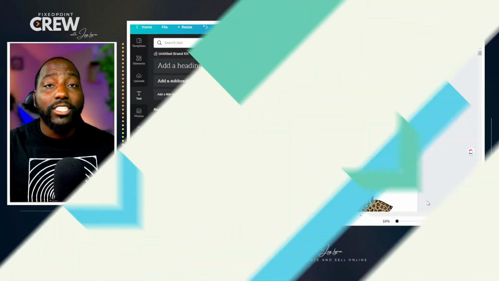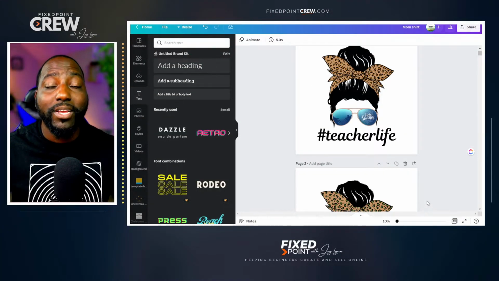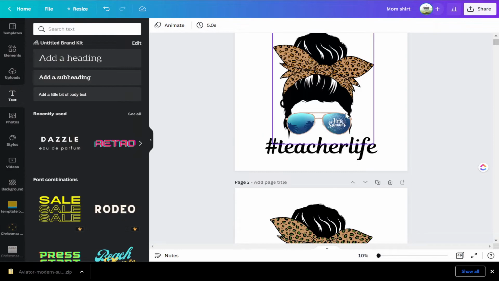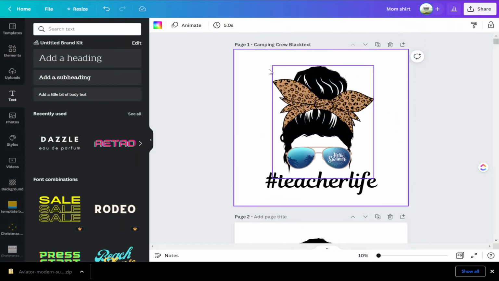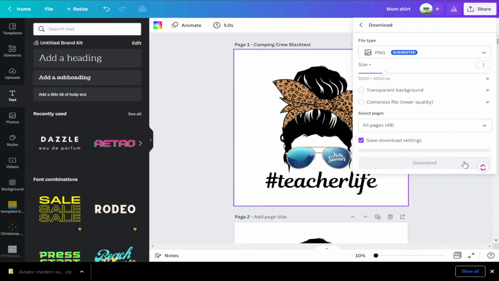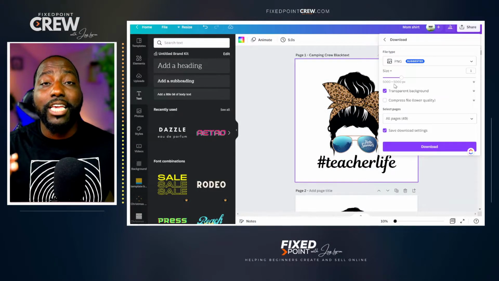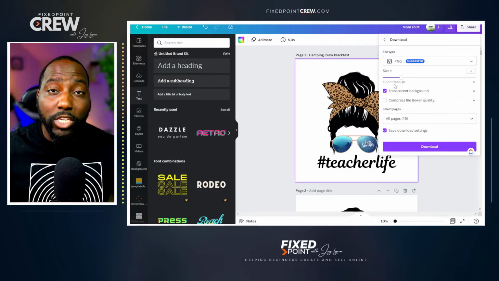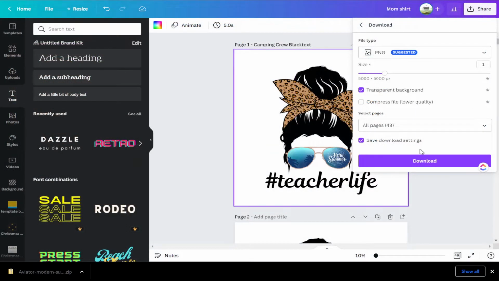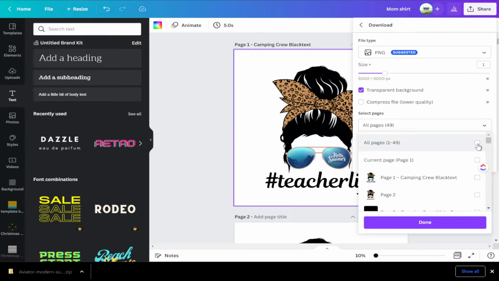And I think our image looks pretty good right here. So one of the things that we're going to do to upload this to our print partner is save this as a PNG file. What you would do then is go into your particular image, our case is the first page, and hit download. We're going to head over to PNG and set this as a transparent background. Our size is already set for 5,000 by 5,000, which is a great size to keep all of the image quality once we upload this to our print partner. And we're going to just hit download on our first page.